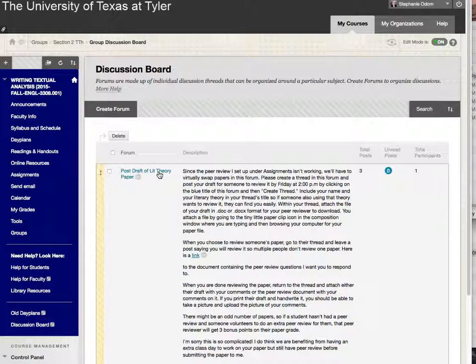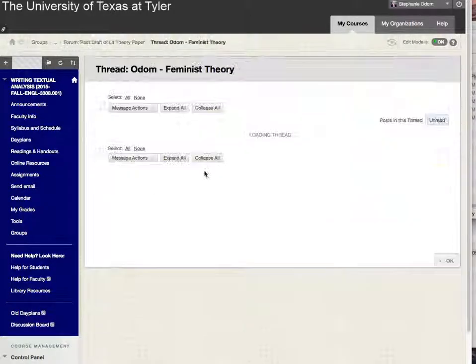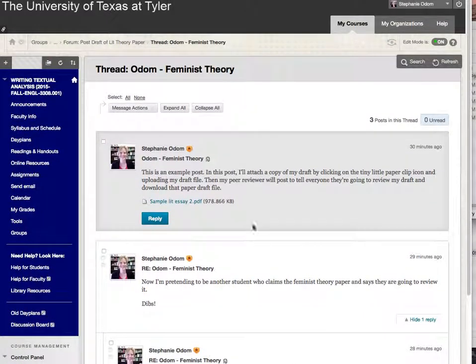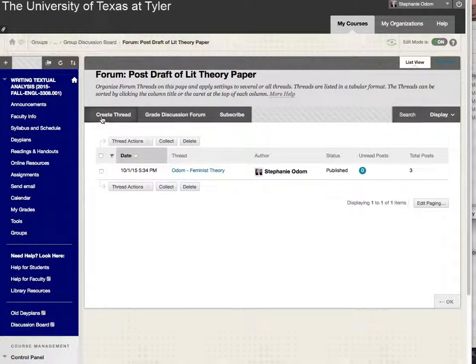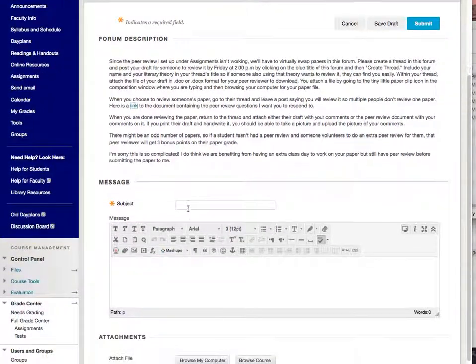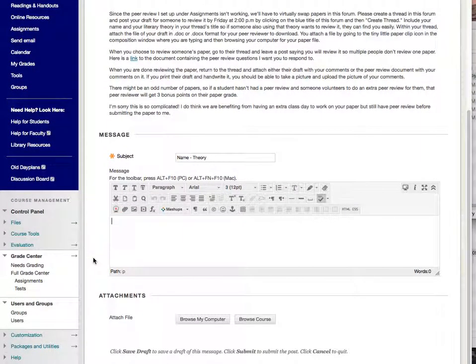Then you're going to click on the name of the forum, and you are going to create a thread. I have done that, and I've created this thread. This is a sample, so you can look at this to see what it'll look like, but I'm going to go back up to the forum to walk you through that part. Okay, so you create a thread. Here are the instructions still up here for you. The subject is, this is a test, but you'll put your name and your theory. And then you can say something here like, I particularly want advice on my thesis statement or whatever.